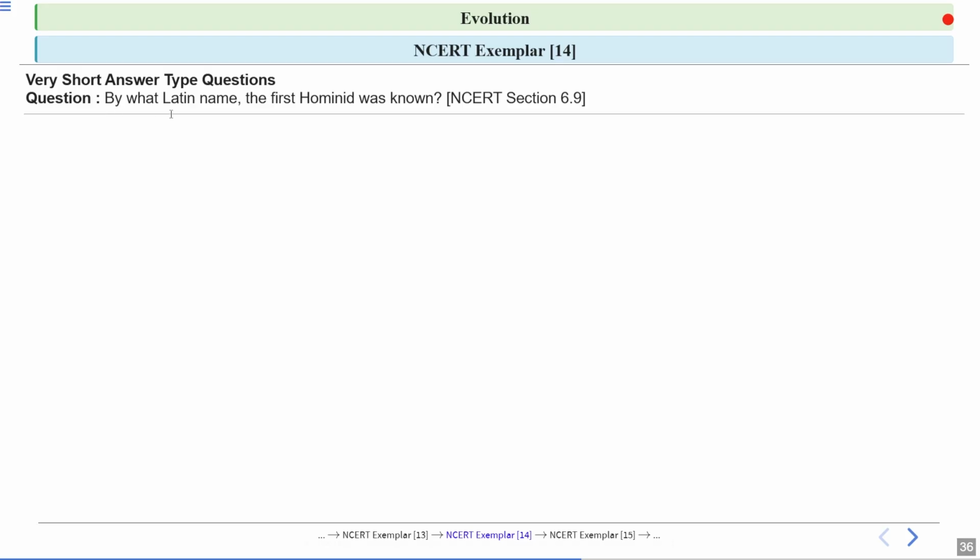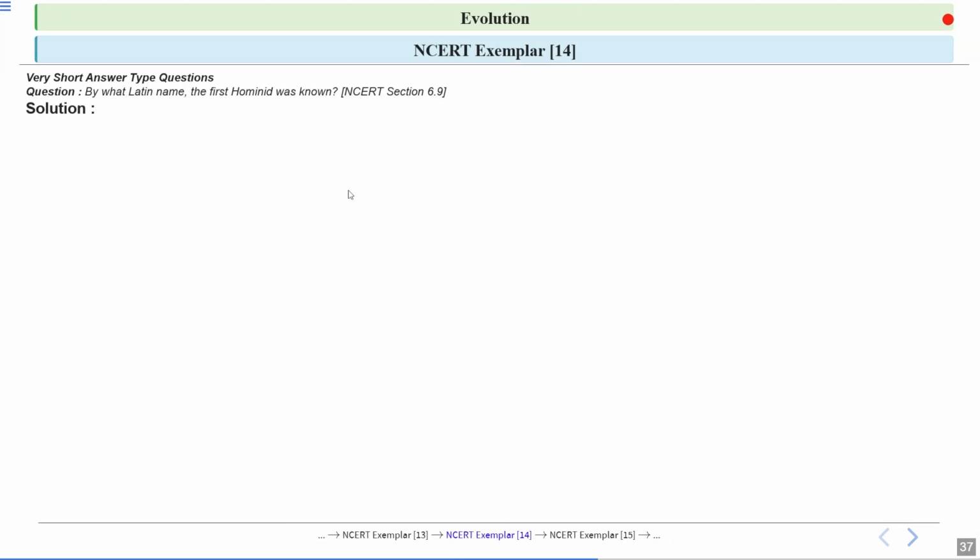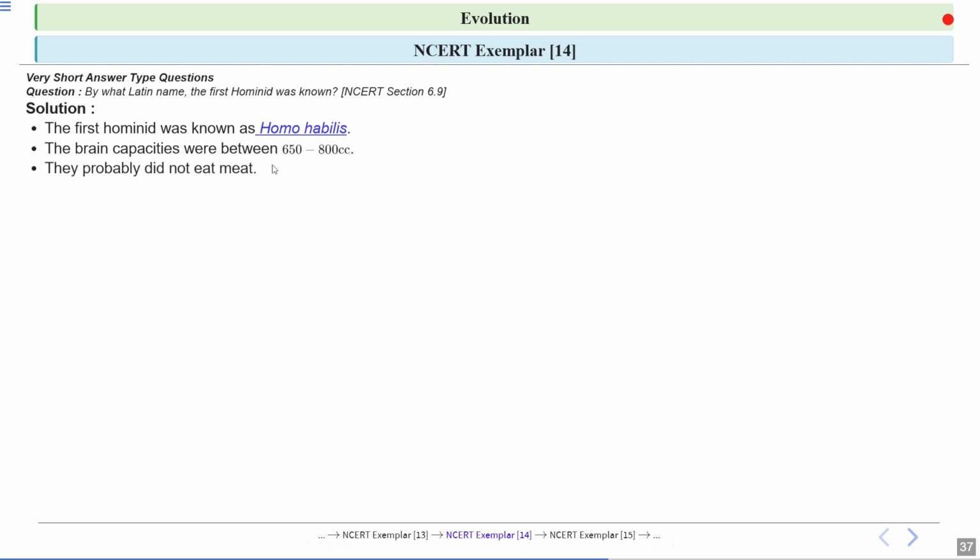Next question, by what Latin name was the first hominid known? Let's have a look at the answer. The answer is Homo habilis. Scientists believe that one of the earliest types of human-like creatures, or hominids, were Homo habilis. The brain capacity was 650 to 800 cubic centimeters, which is a way to measure how big their brains were. They probably did not eat meat. They used to eat mostly plants and other non-meat food.